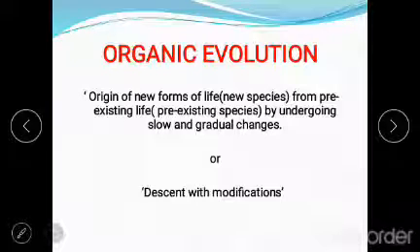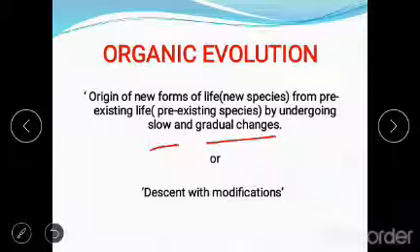Any creature you are seeing today is formed from pre-existing ones. The new species you see today evolved from pre-existing species, and the development of new species is formed by slow and gradual changes.